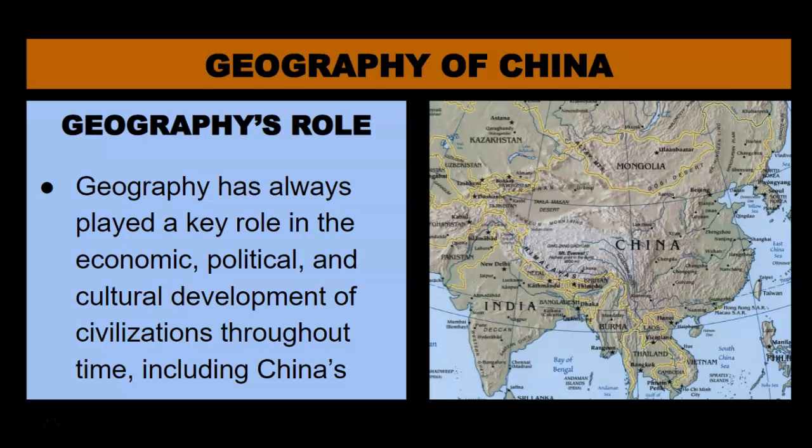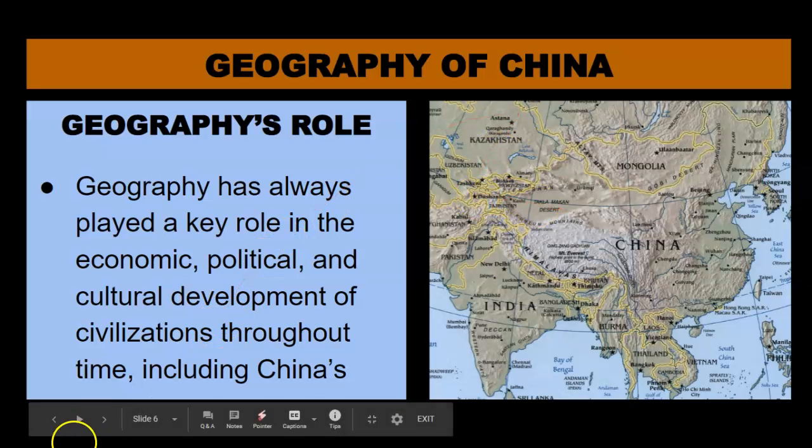For instance, deserts are areas where most people won't choose to live. However, coastlines with fresh water and a mild climate, such as Southern California, might be where people choose to live. In fact, today we have 9 million people in Southern California, and that's largely due to its geographic location and its access to coastline, resources, and weather. So humans throughout time have always made those kinds of decisions related to geography.